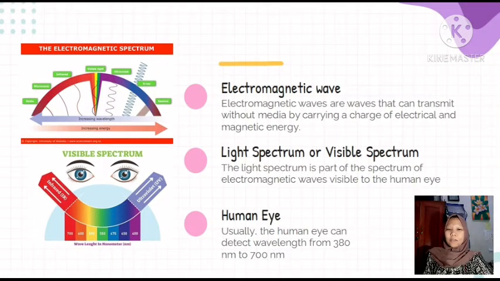Electromagnetic waves are waves that can transmit without media, carrying a charge of electrical and magnetic energy, or electromagnetic. The light spectrum is part of the electromagnetic spectrum. The light spectrum, or visible spectrum, is waves visible to the human eye. The human eye usually can detect wavelengths from 380 nanometers to 700 nanometers.